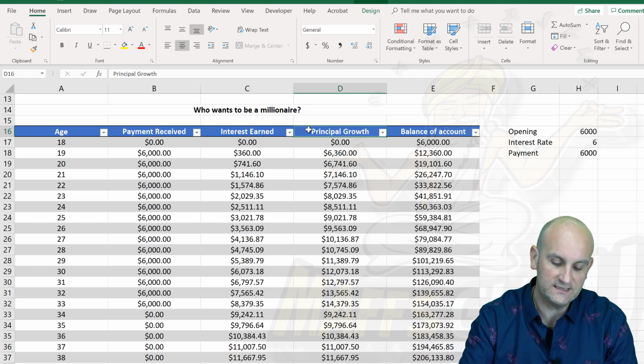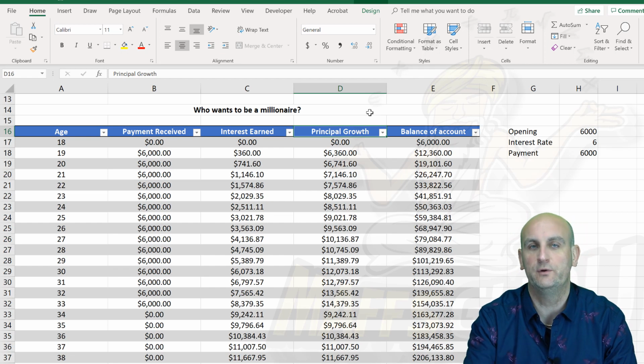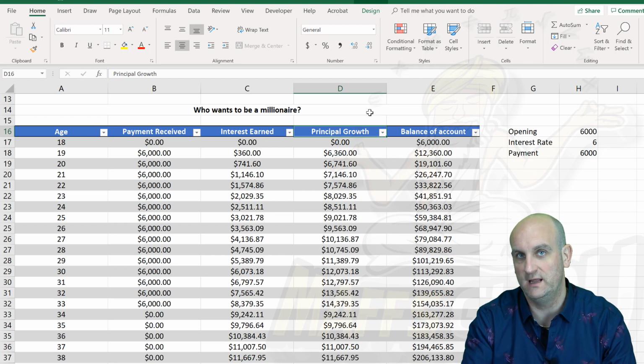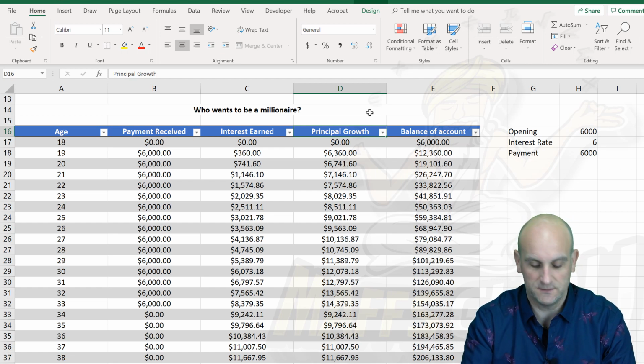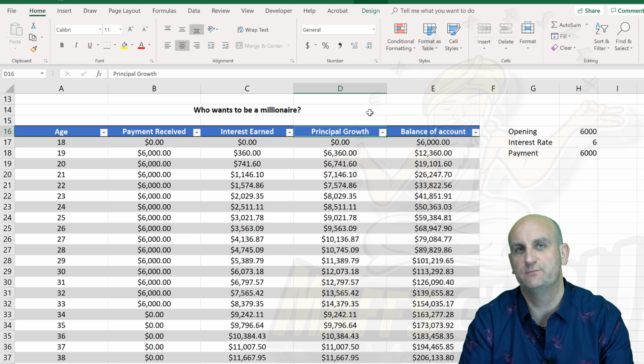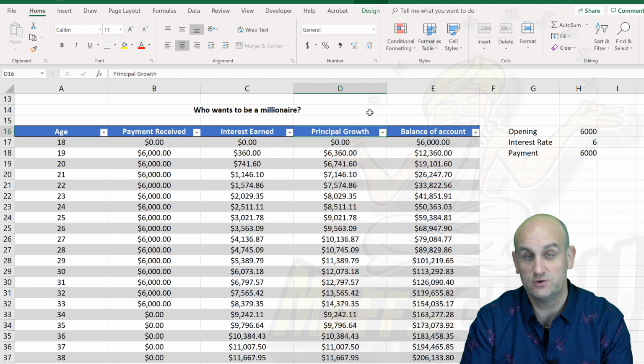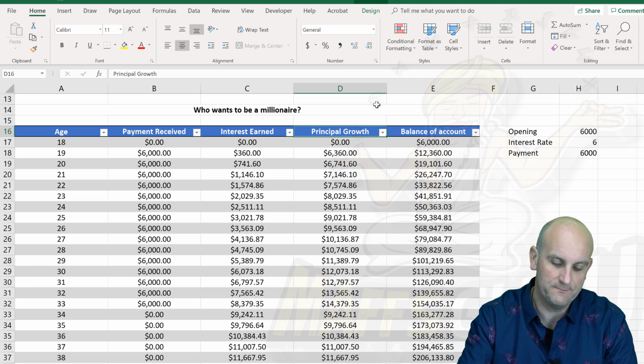Principal growth. Now, this is the one that many times we'll put in an exam and ask you to fill in. Because if you understand what it means by principal growth, then that's awesome. But principal growth is basically how much has my principal grown by, either by me paying it in or by having some interest, or both. And finally, the balance of the account.